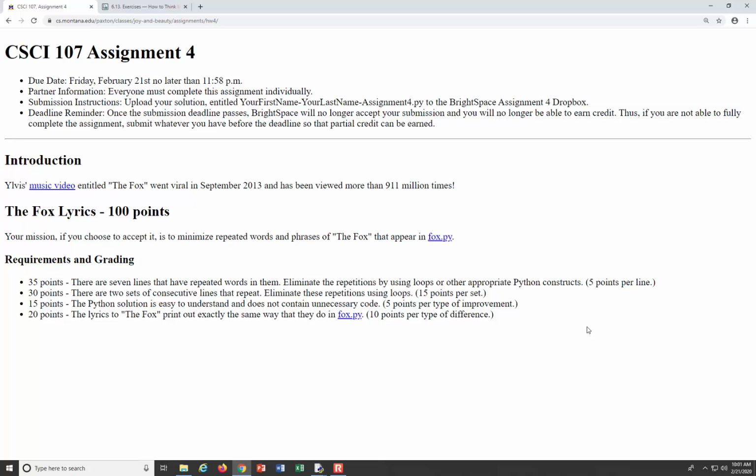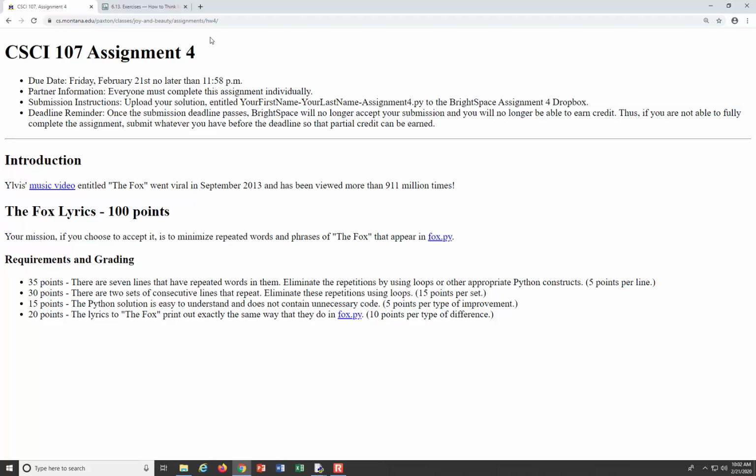So, assignment 4 is due tonight. I hope that doesn't come as a surprise. I know John didn't talk about this at all on Wednesday, but this has been on the course website for the entire semester. So I'll talk about this now. It's due tonight at 11:58, and for this particular assignment, you do not need to use functions. In fact, you shouldn't use functions. The main construct you'll be working with is loops. You'll be using for loops here, okay?